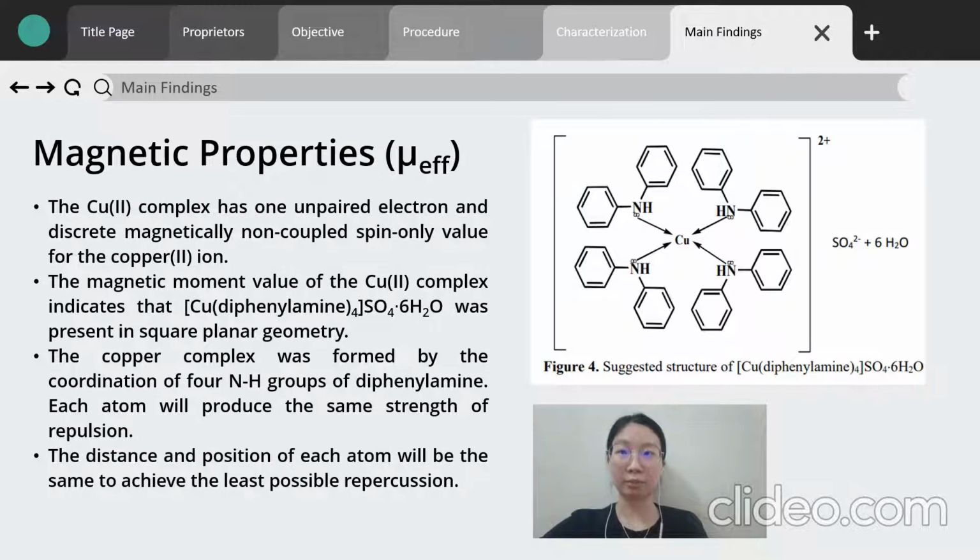Lastly, the magnetic properties. The copper(II) complex has one unpaired electron, and the magnetic moment value of the copper(II) complex indicates that tetrakis diphenylamine copper(II) sulfate hexahydrate is present in square planar geometry as shown in figure 4, which is coordinated by 4 NH groups of diphenylamine. Each atom will produce the same strength of repulsion, and the distance and position of each atom is the same to achieve the least possible repulsion.